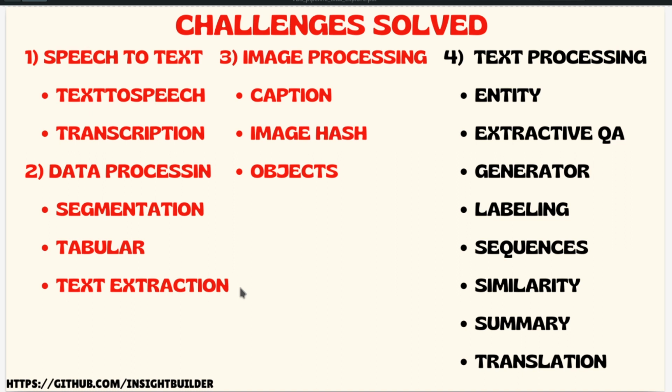If you see my earlier videos, we have been discussing text searching using vector spaces and vector stores. That can also be leveraged for image processing. However, in this video, we are not going to discuss to that level. We are going to understand how to process the image, how to check the caption, how to identify the objects inside the image, how to work on hashing the image, etc.